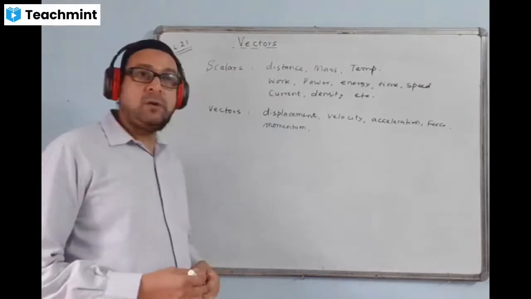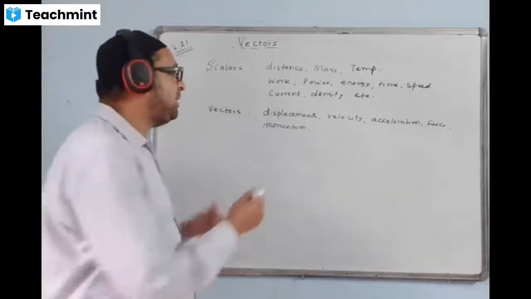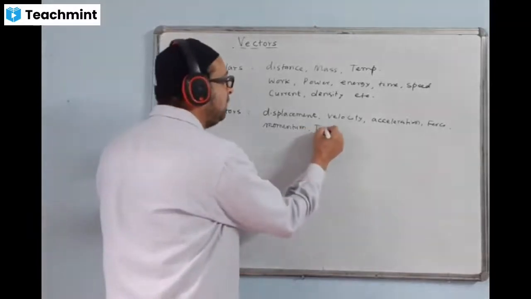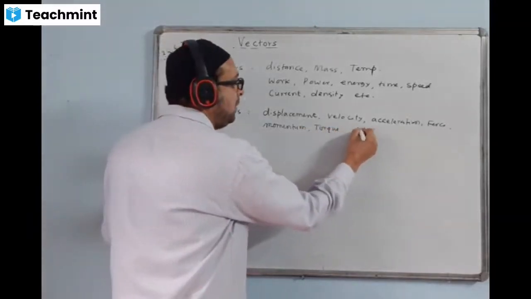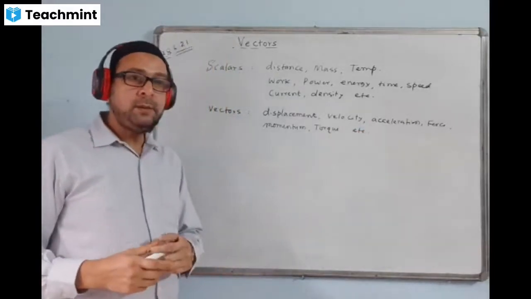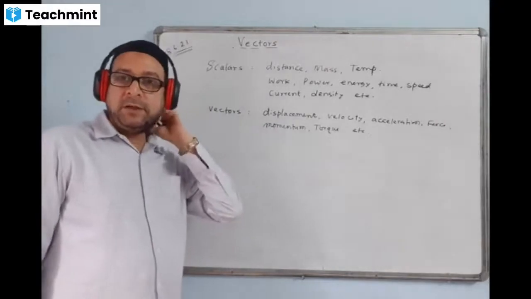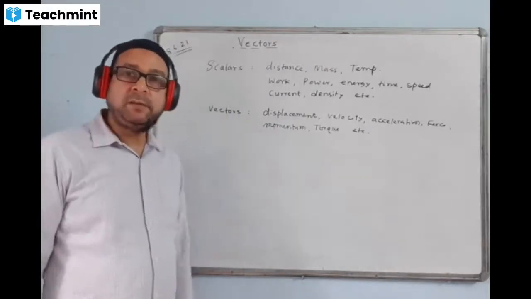Torque also is a vector, you know that, because of clockwise direction and anti-clockwise direction. Let us add torque also, torque or moment of force. Pressure, these are the examples. No, pressure is a scalar. Pressure is a scalar. Okay, pressure is not a vector.